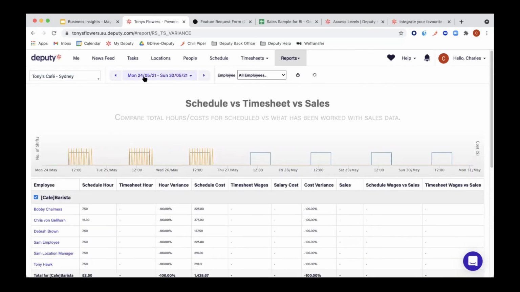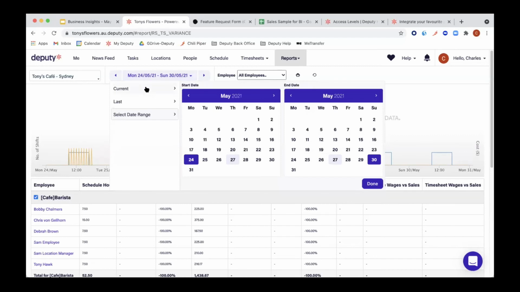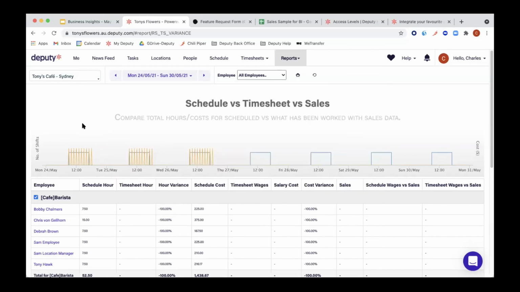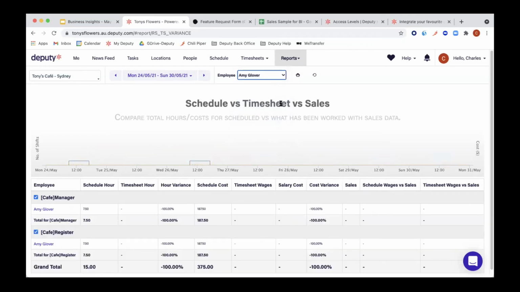What's really cool about this, and it's why it's my favorite report, is you can go extremely micro and look at a single day, or you can go extremely macro and look at a whole year or 2 years' worth of data, et cetera. So you can just choose a custom date range. And then the last option is you can choose a single employee. So if you want to see the data for a single employee in a single area in one location, just make sure you choose that.